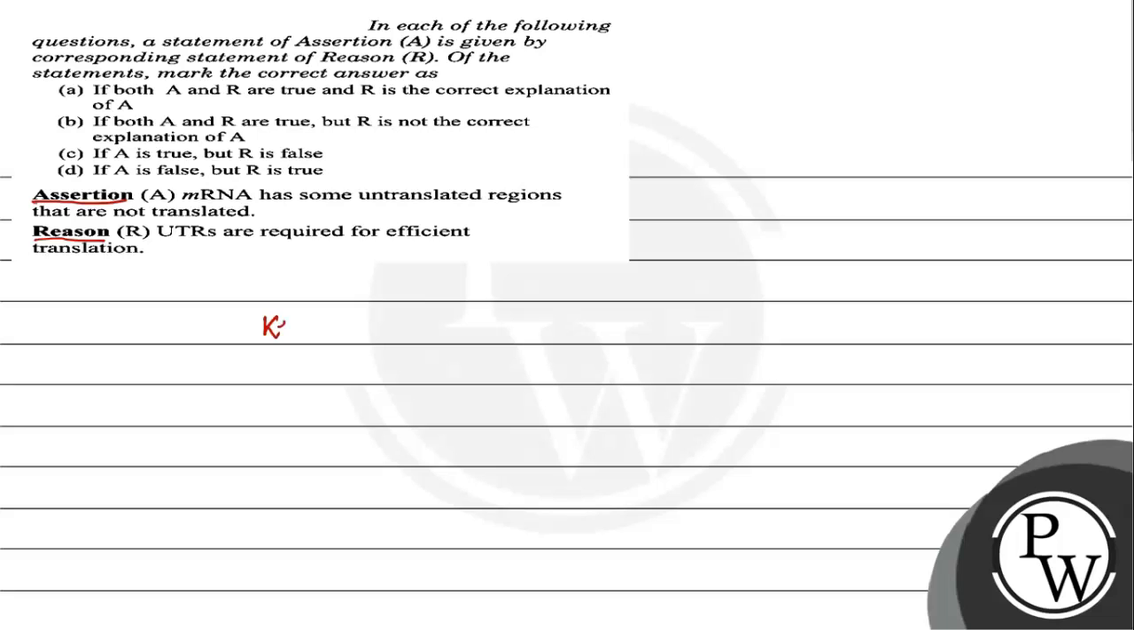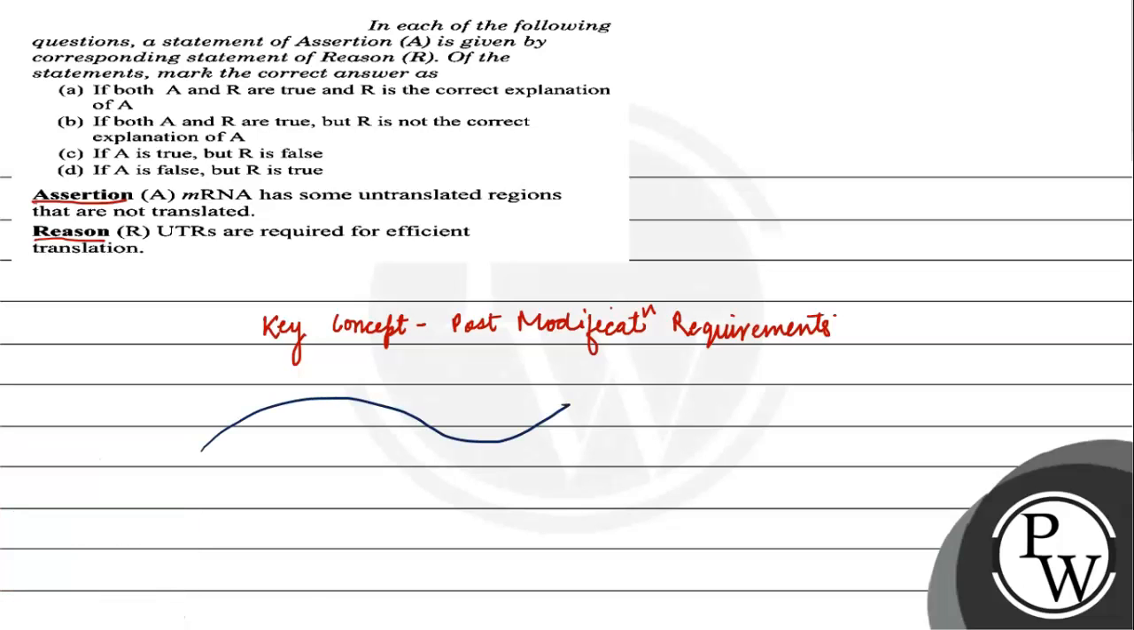So the key concept is the post-translational modification requirements. Let us look into it. जब भी हम बात करते हैं कि mRNA फॉर्म होता है ड्यूरिंग ट्रांसक्रिप्शन के, जब दौरान एक mRNA फॉर्म होता है, दिस इज 5 prime end, this is 3 prime end. Before that, ट्रांसलेशन होते ही ये hnRNA के फॉर्म में होता है.